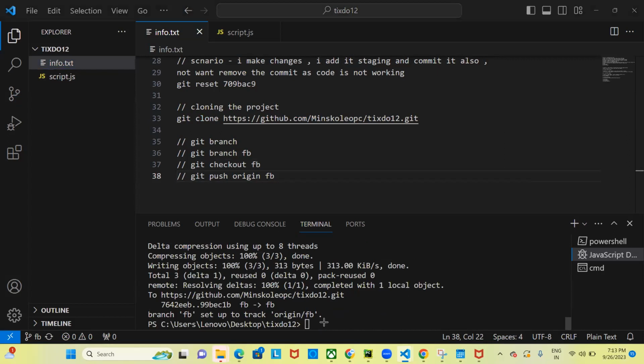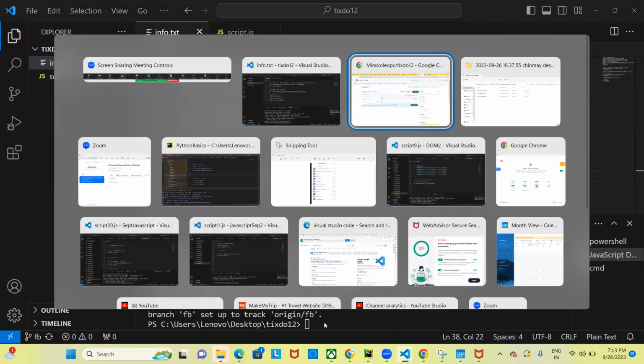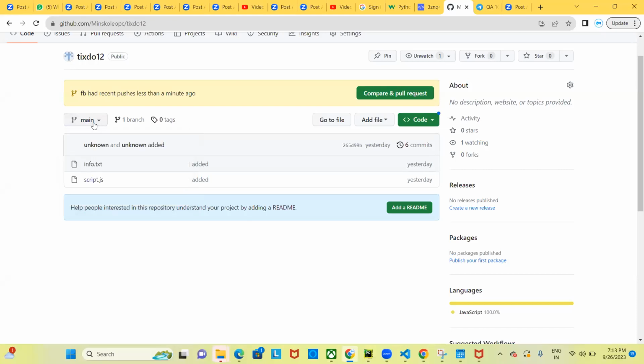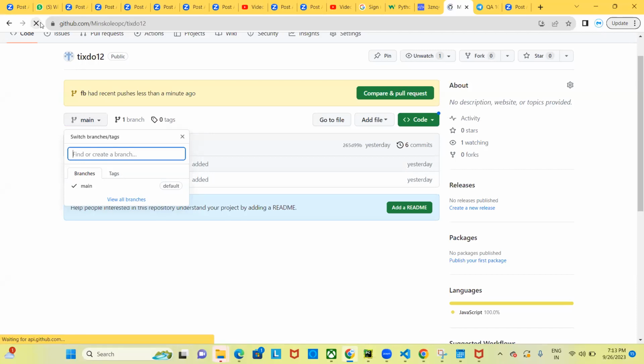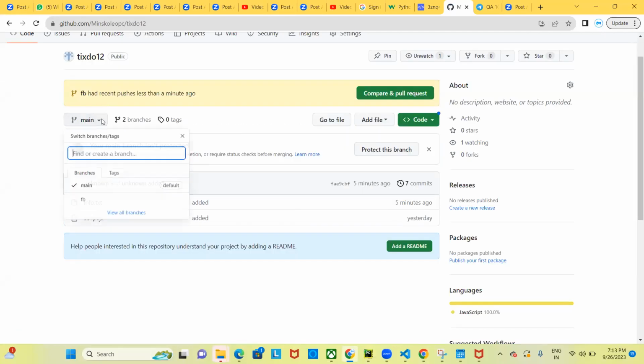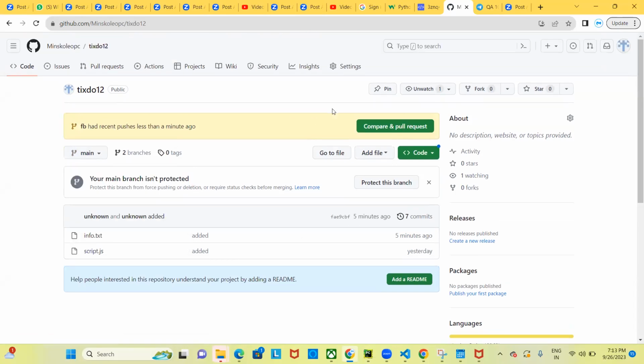Now if you go there and check, you see another branch is there. If I click on the branches, if I just refresh it, I should be seeing two branches now. This is the main branch and this is the fb branch. Now you see you are already getting compare and pull request. Why is there compare and pull request? Because you need to merge your code, from your fb branch to the main branch.